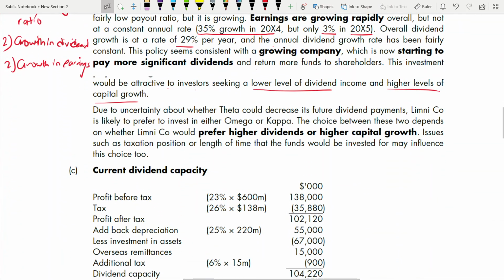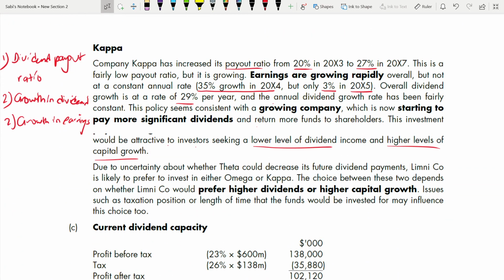Now we'll see which one they will choose. So finally, this paragraph is for which one they should choose. Due to the uncertainty about whether Tata, the first company which had a fixed dividend payout ratio of 40%, could decrease its future dividend payments. Of course, there is uncertainty that they could decrease dividend payments. Why is that uncertainty there? Because there is a 40% fixed dividend payout ratio.